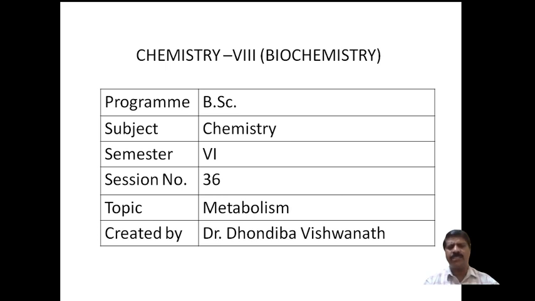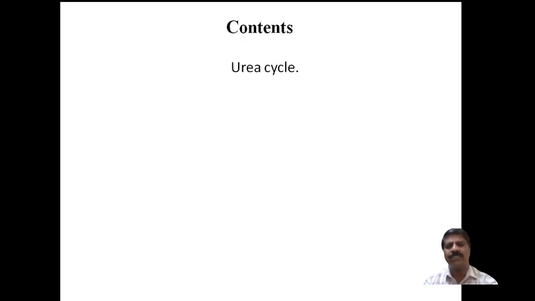Today I am going to discuss the 36th session of Biochemistry, which is Chemistry 8th, also called paper 8th, belonging to Metabolism of 6th semester BSc. In this session, I am going to discuss the urea cycle: what is meant by the urea cycle and what are the steps involved in it, in detail.